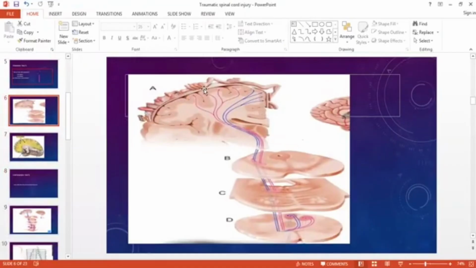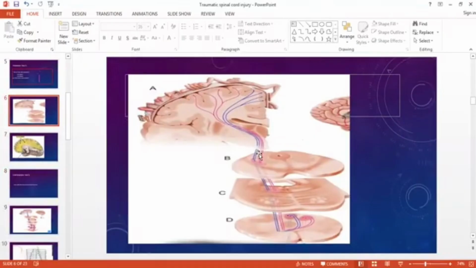From here the corticospinal tracts arise, then they come downward to the lower border of the medulla, being part of the brainstem. As you know, the brainstem is composed of three parts: midbrain, pons, and medulla being the last part. At the lower border of the medulla, corticospinal tracts from both cerebral hemispheres cross and form the pyramids.